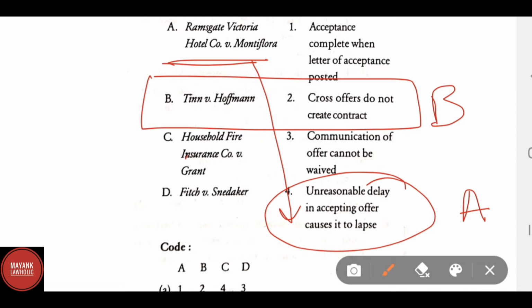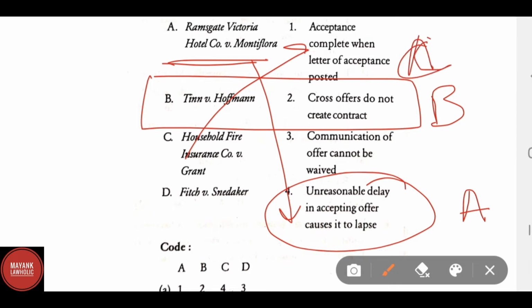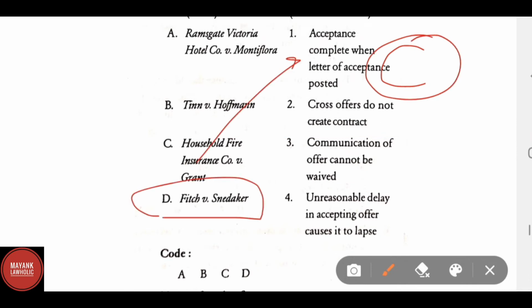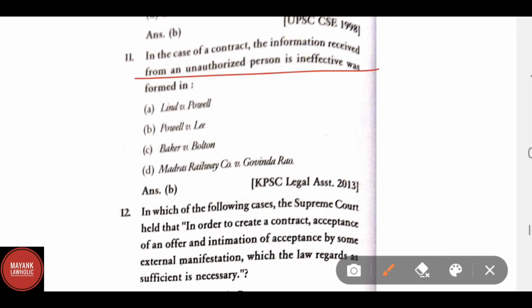Household Fire Insurance Company versus Grant. Here the correct answer is acceptance complete when the letter of acceptance is posted. Fifth versus Snedeker. Here the correct answer is communication of offer cannot be waived. In the case of a contract, information received from an unauthorized person is ineffective.